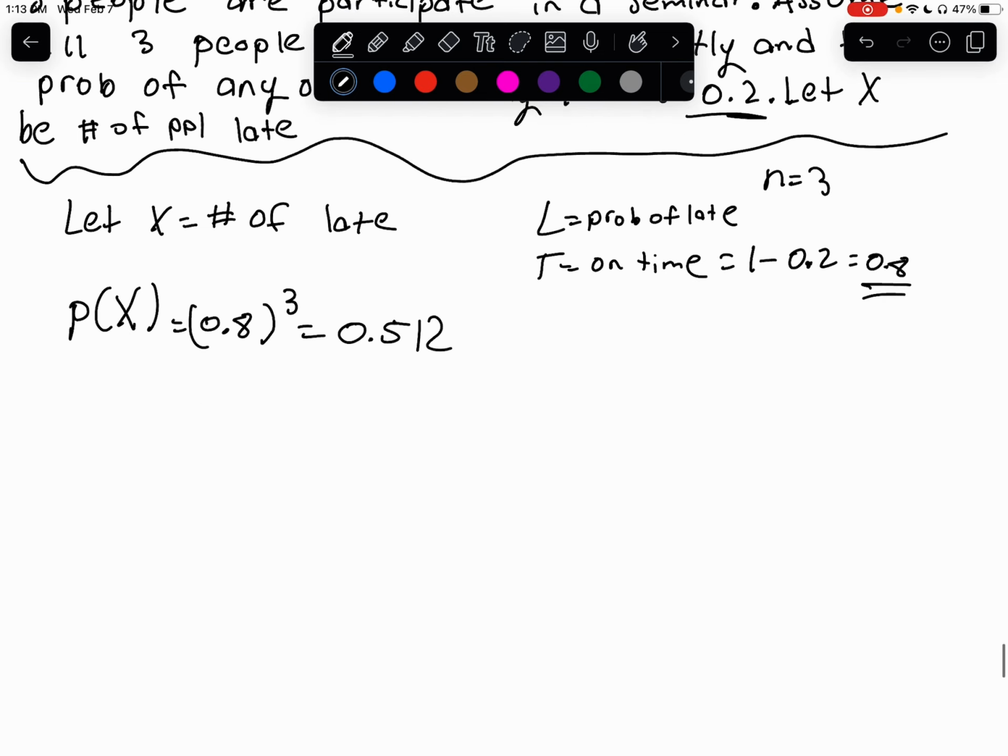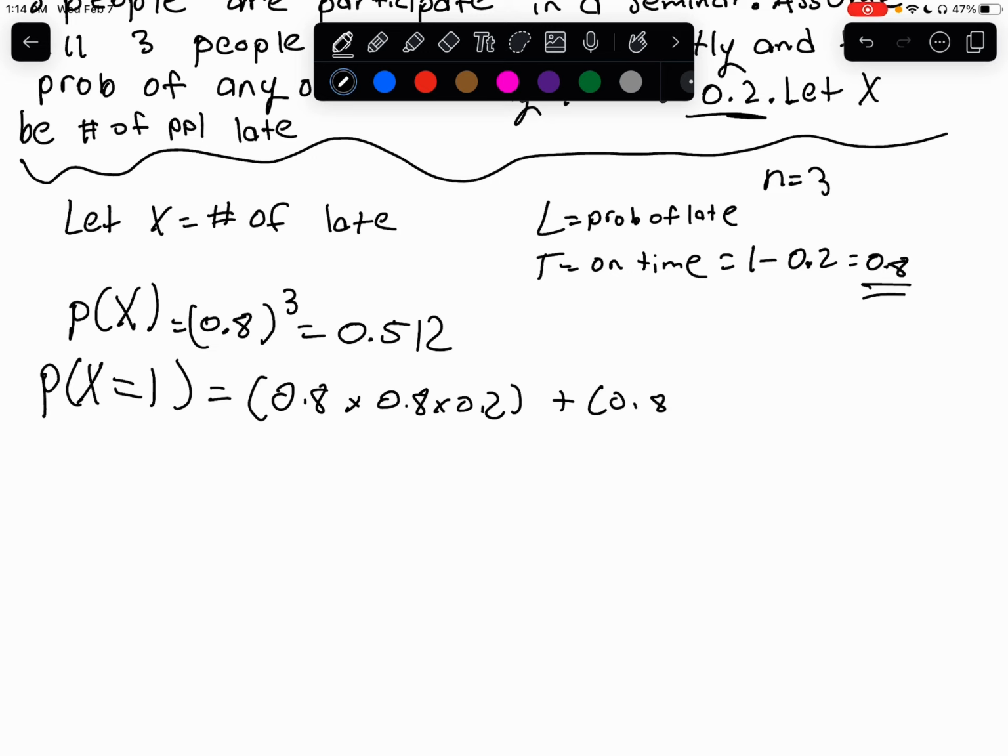So as we do this, now we're going to do P of capital X equals 1, trying to find out if one person's late. So we have a calculation of 0.8 times 0.8 times 0.2 plus 0.8 times 0.8 times 0.2.